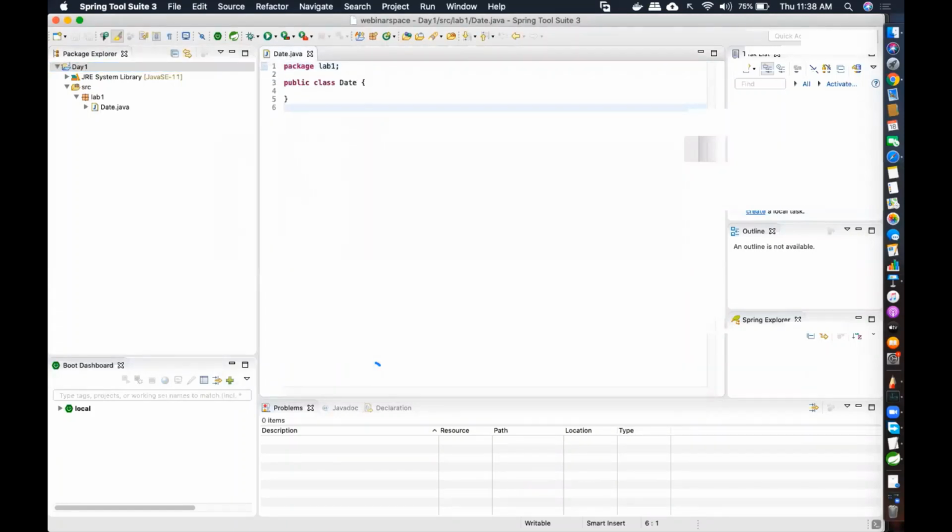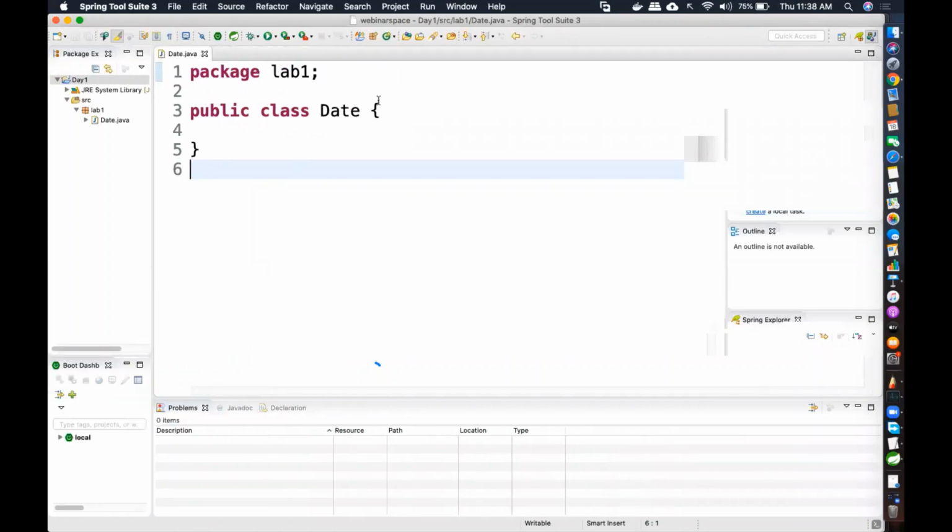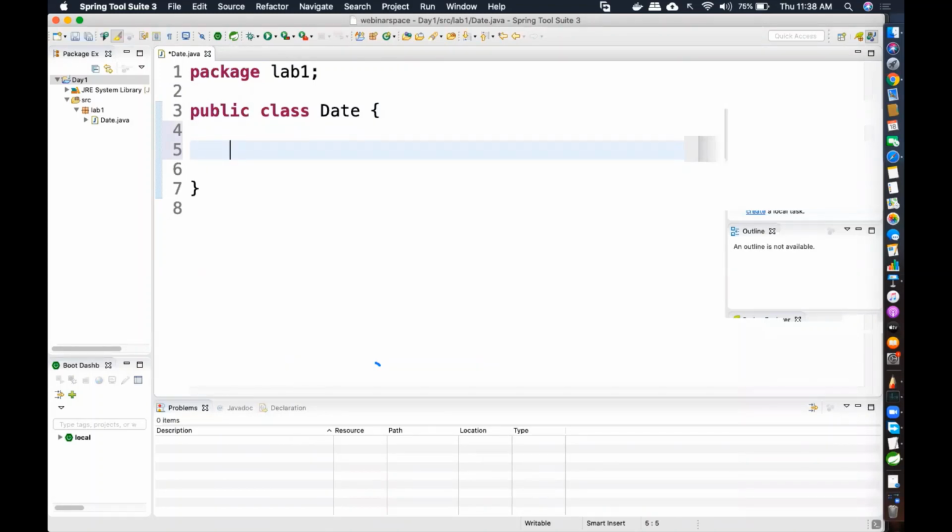Now I'm going to expand this a little bit. I'll close unnecessary tabs that are not required. Fine. So we have our Date class. In this Date class, Date is a class, a template. That means I'm only deciding the structure right now. For my date, I should have private int day, month, and year.